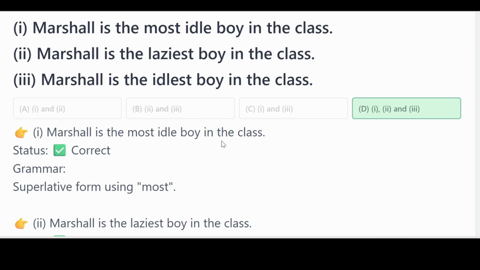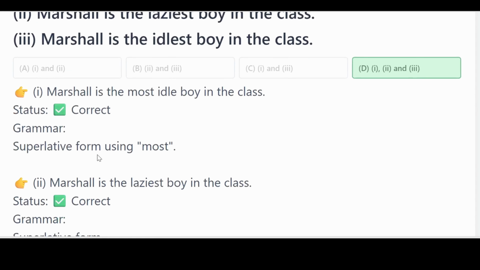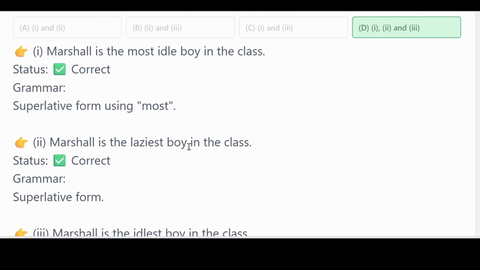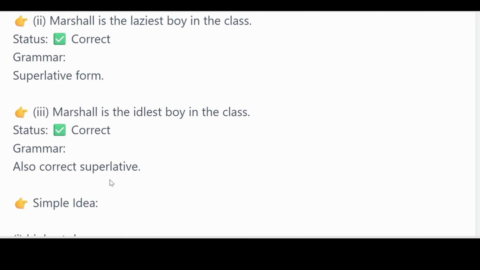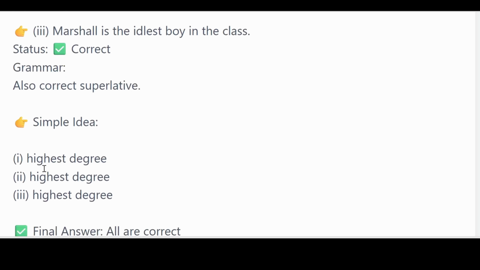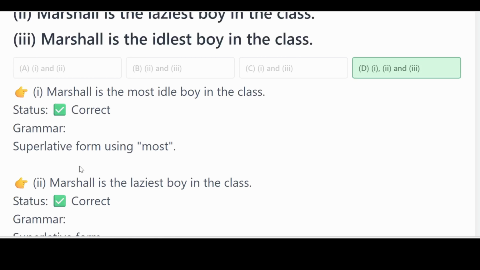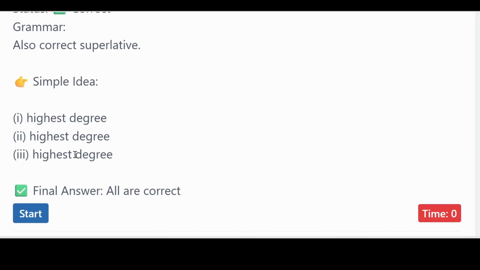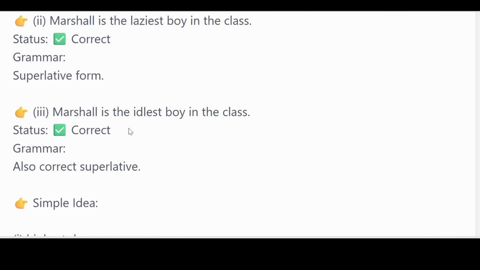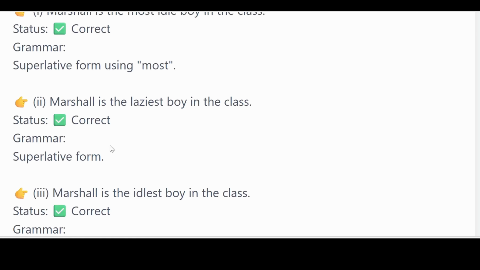Marshall is the most ideal boy in the class. It is a superlative form using most. What about number 2? Marshall is the laziest. This is also a superlative form. What about number 3? Marshall is the idealist boy in the class. It is also superlative. So sentence 1, it is the highest degree. We're trying to compare his quality, that is, Marshall is the most ideal boy. This one is also highest quality. What is his ability or quality? Highest degree. Number 3 also highest degree. Marshall is the idealist boy. Marshall is the laziest boy.